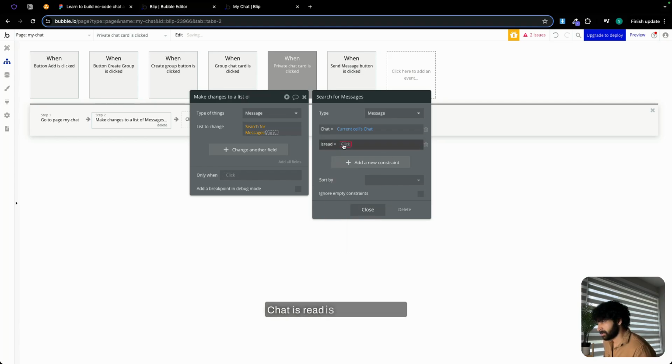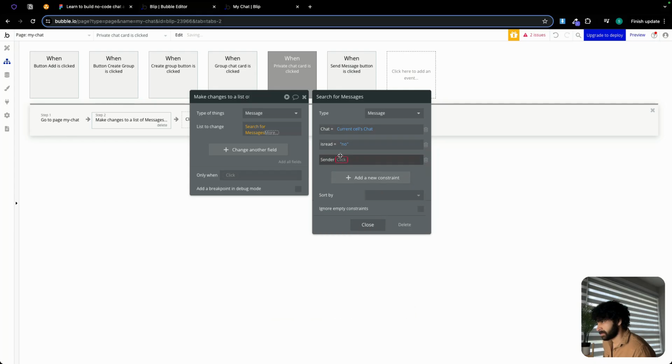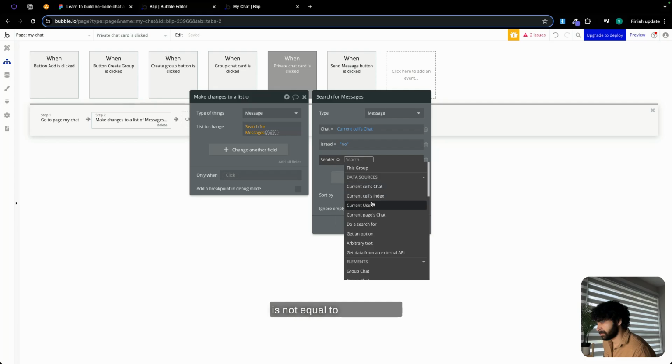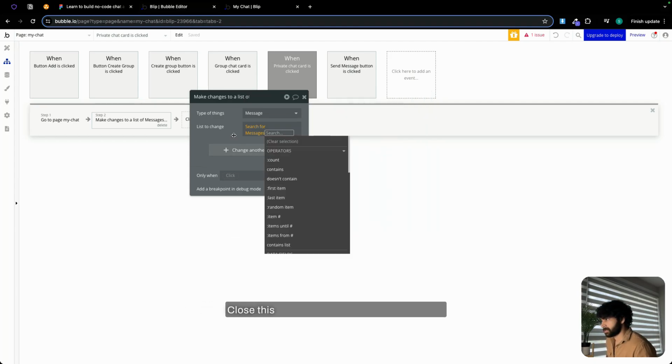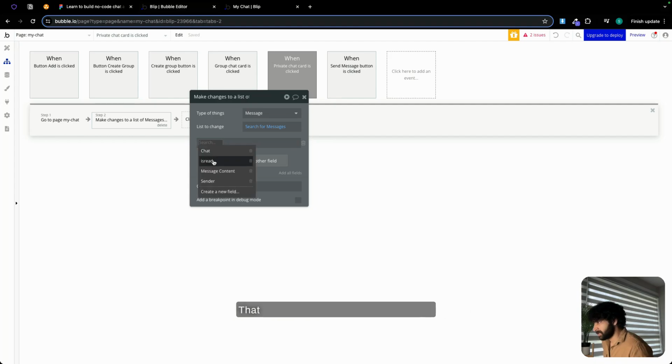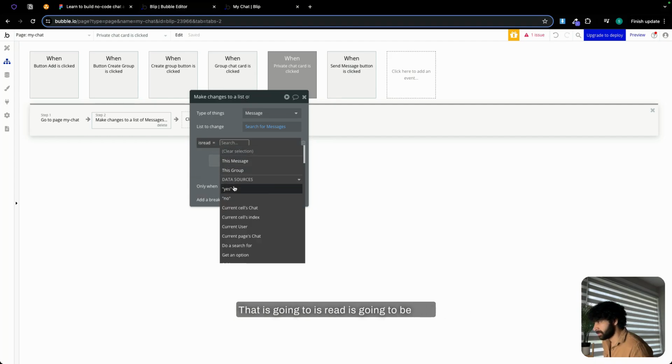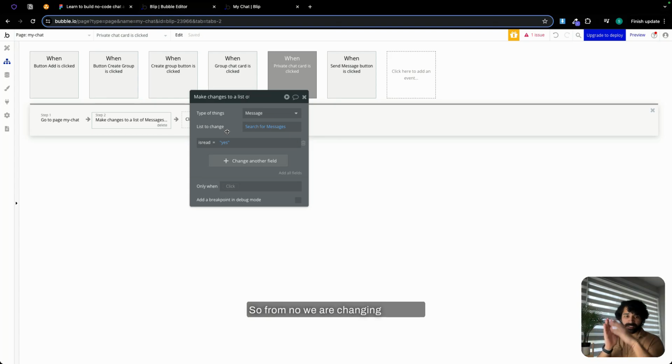Is read is no, and sender is not equal to current user. Close this, and we're going to change the field that is is read to yes. So from no, we are changing it to yes.